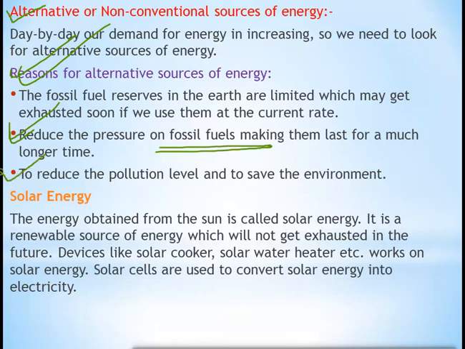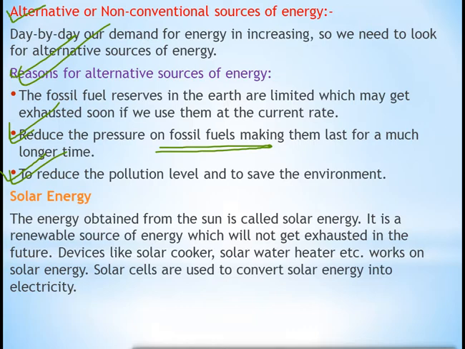Third point, to reduce the pollution level and to save the environment. The fossil fuels we are using create a lot of pollution. When we burn coal, wood, etc., what happens? It creates a lot of pollution, and we have to use those fuels which are eco-friendly, which can save our environment. So to save our environment and reduce the pollution effect, we should use alternate sources of energy. We have to look for alternate sources of energy.